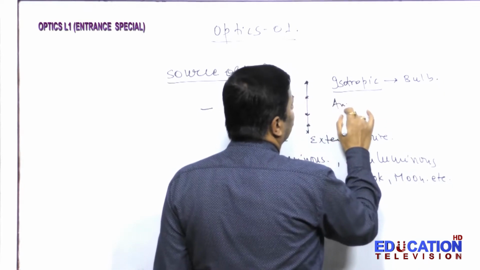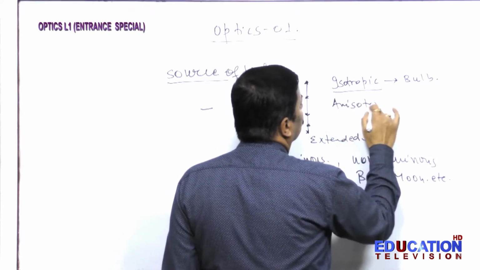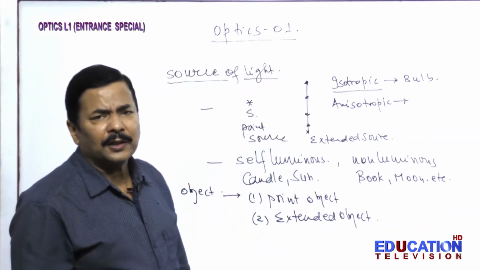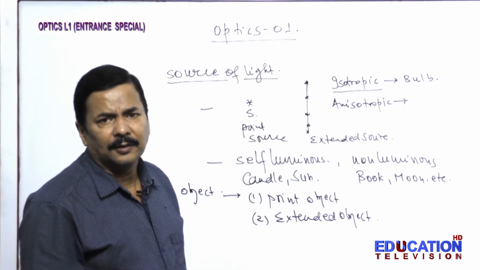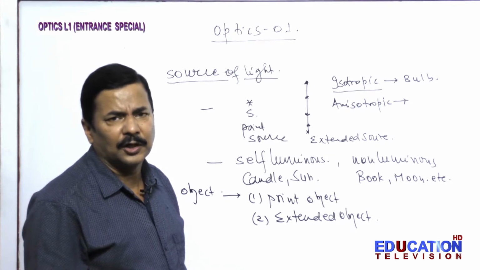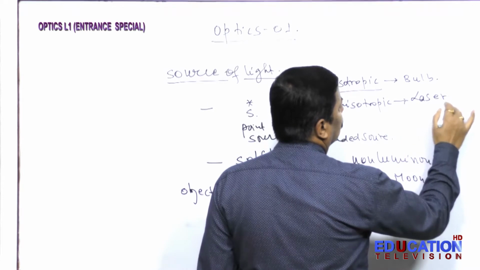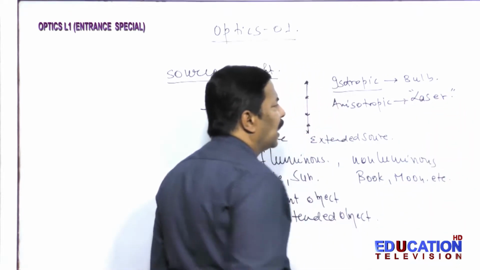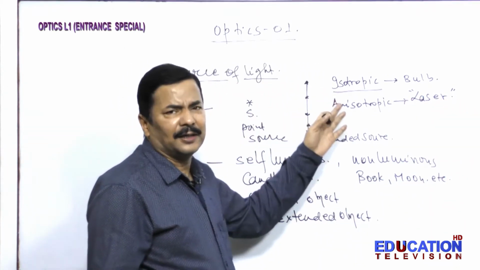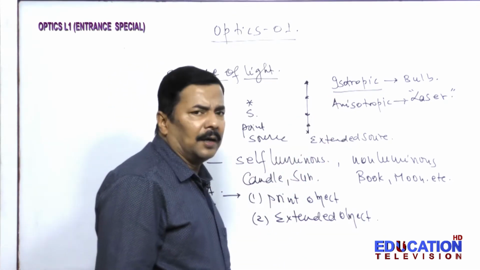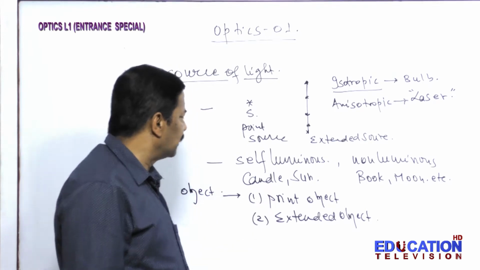And anisotropic is one which does not send light in all directions in a homogeneous medium, like a laser. So a laser is anisotropic, but this is not required in our discussion of ray optics. So you should understand this thing.